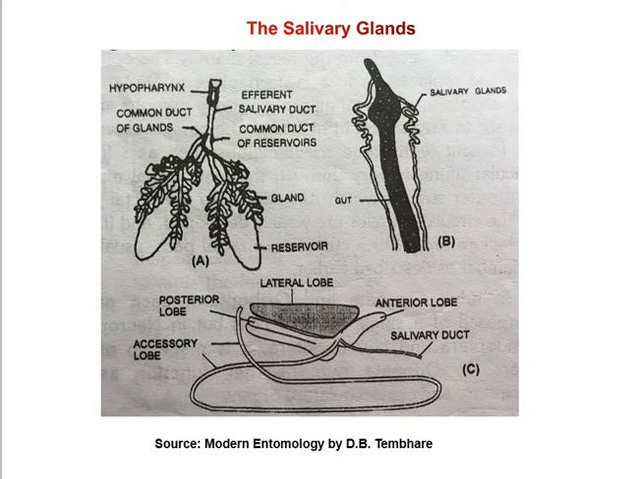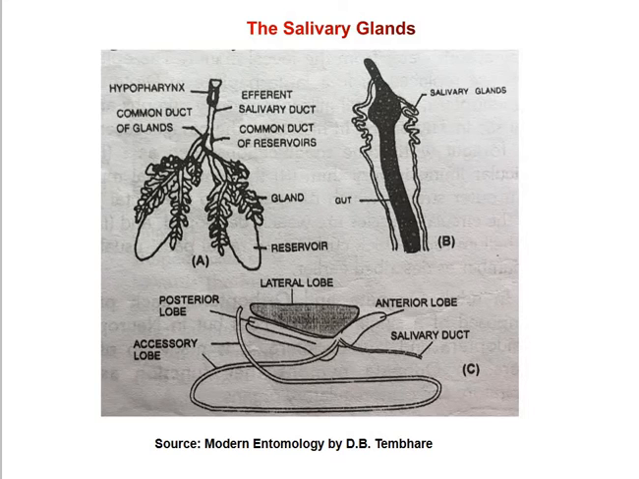In a large number of insects, they secrete saliva consisting of enzymes, mostly amylase, invertase, and sometimes even protease and lipase. But such salivary glands cannot synthesize or secrete enzymes such as cellulase.